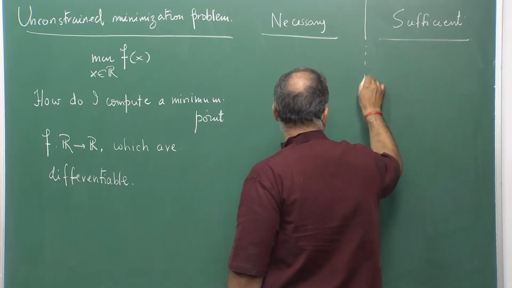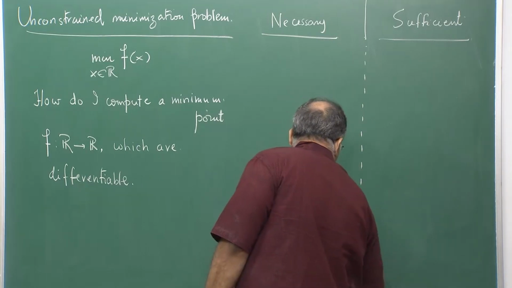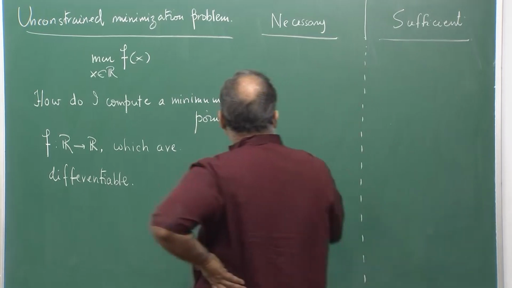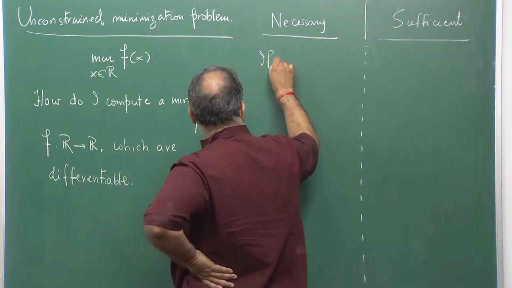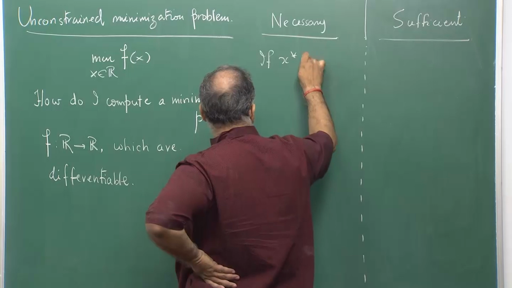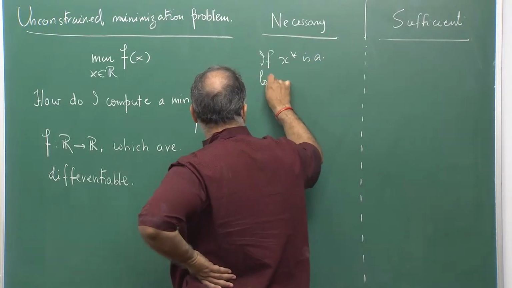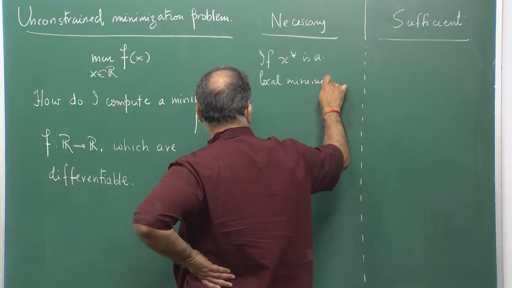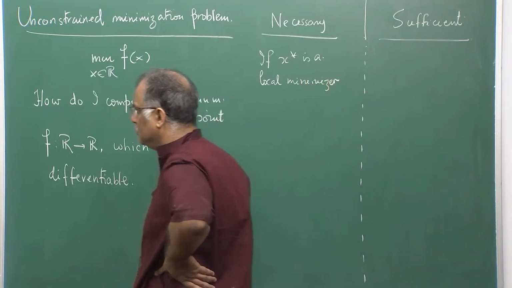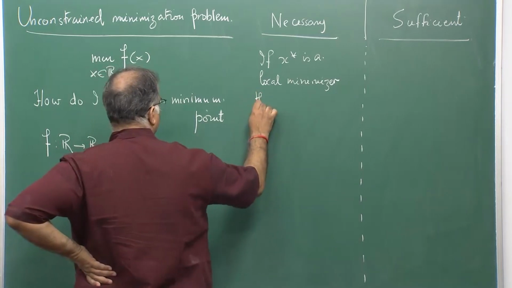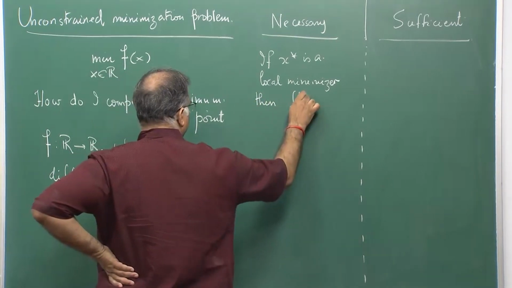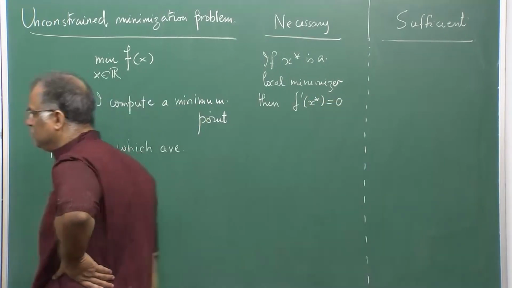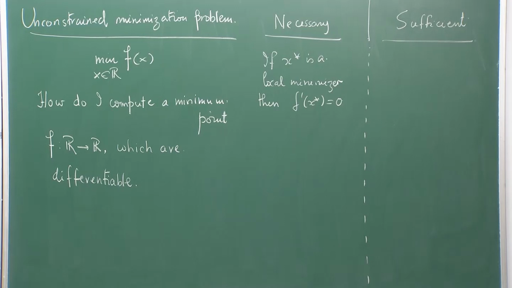So, we will put this bordering wall between the two. If x star is a local minimizer, then this condition always holds: the derivative at x star would be 0, because we are only considering differentiable functions.